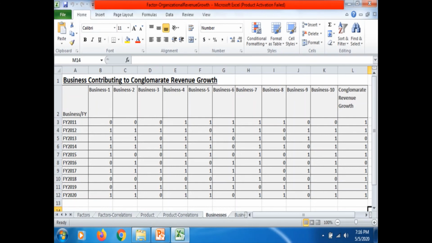General Electric as a conglomerate, they have more than $120 billion annual revenues, and they have five, six businesses like GE Medical Systems, GE Aviation, GE Power, GE Renewable Energy. Like this, they have different businesses in their conglomerate, right? So, for example, your organization like Tata Group, you want to think about which business is really contributing to my conglomerate revenue growth, right? So then you apply this technique.